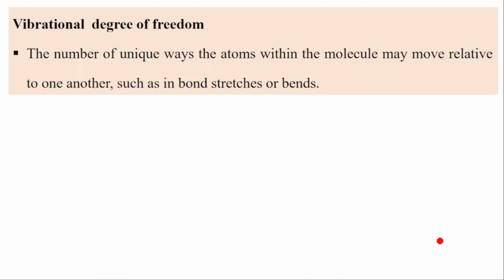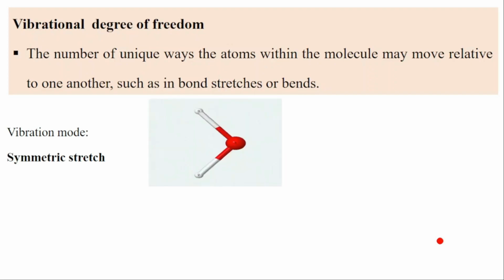So let's see now how the vibration degrees of freedom are calculated. When you have more energy, you have also the vibration. The unique way the molecules can move relative to one another, they can vibrate relative to one another. That means during vibration, the atoms stretch their bond or they bend. So we have different vibration modes. We can have symmetric stretch, as you can see in the animation.